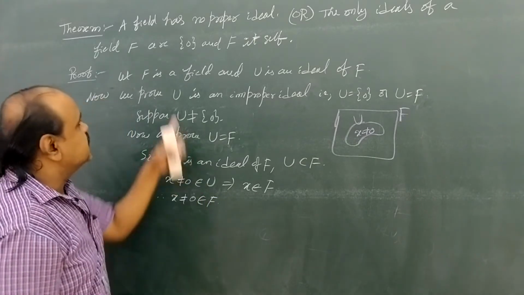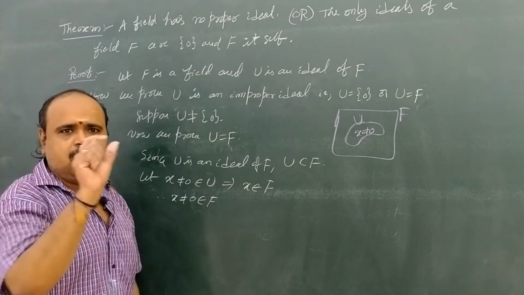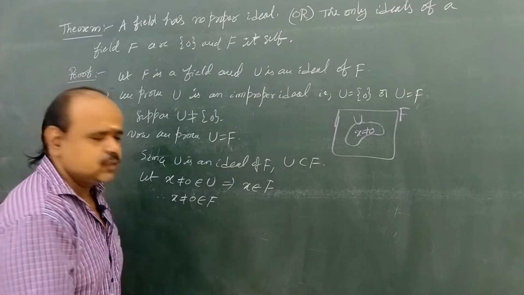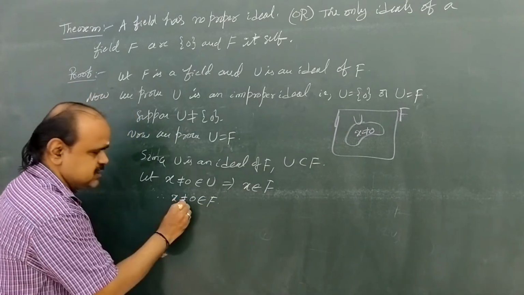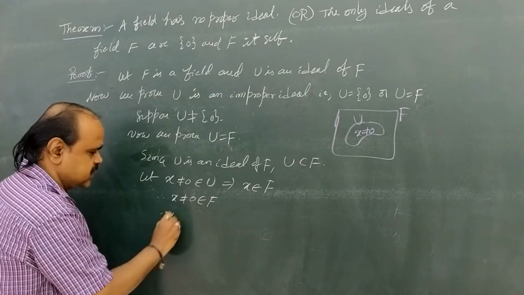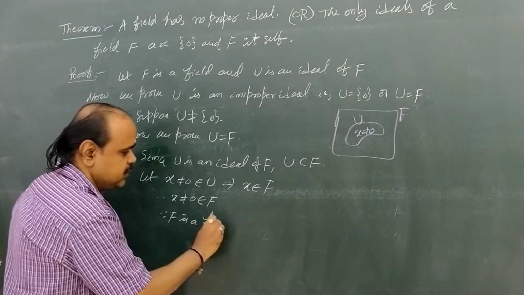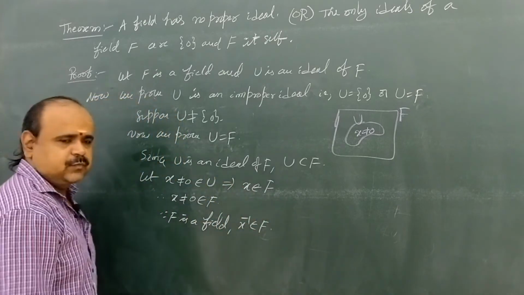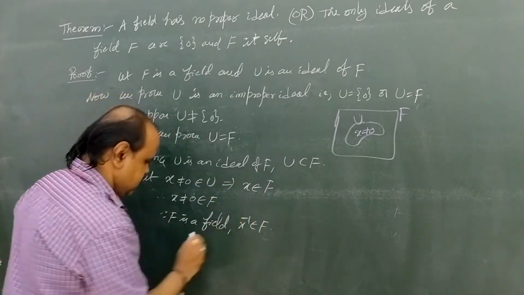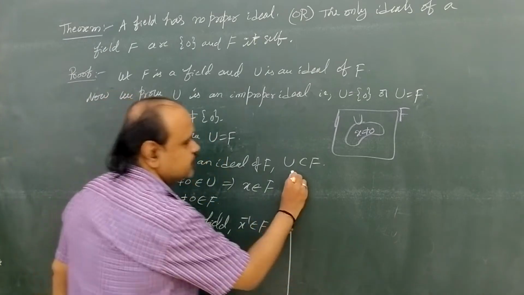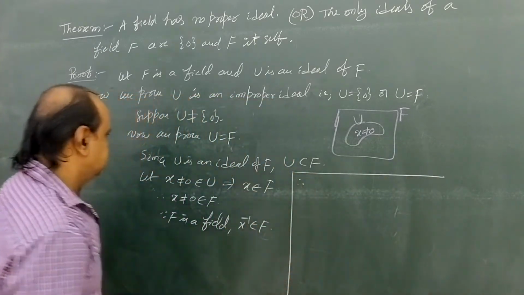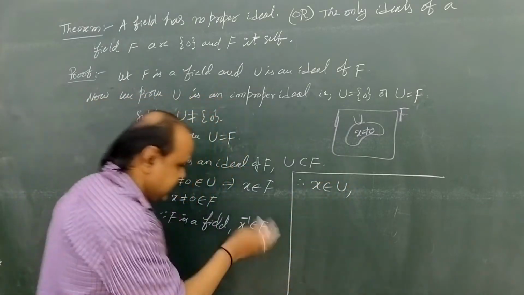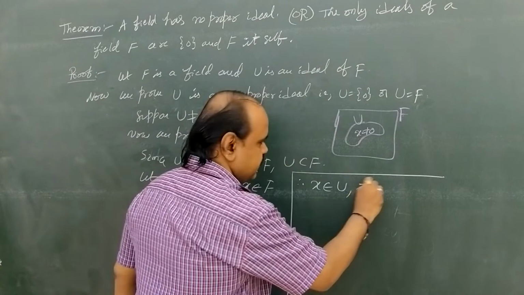But capital F is a field. What is a field? A commutative ring with unity in which each non-zero element has a multiplicative inverse. So in capital F, x is a non-zero element, and since F is a field, x inverse also belongs to capital F.